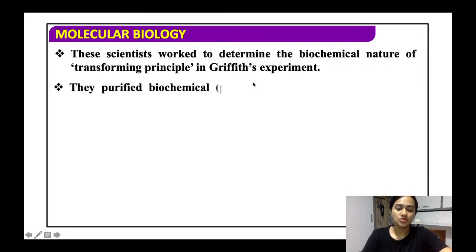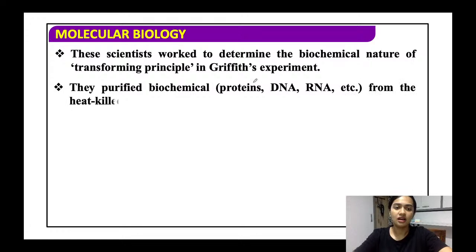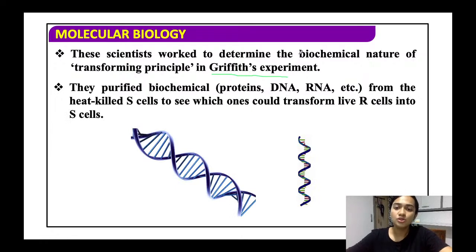What they did, so these scientists, after 16 years, continued Griffith's experiment to determine what was the biochemical nature, or what was the substrate, what was the thing that was getting transformed. So basically, they worked on the biochemical nature of the transforming principle. So what they did, they purified.